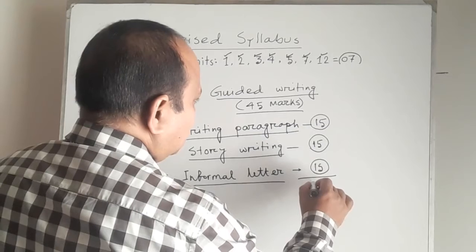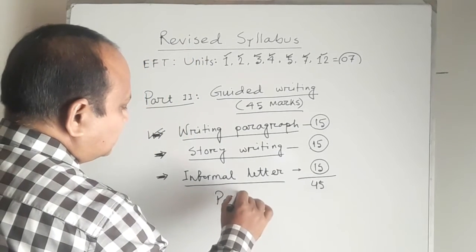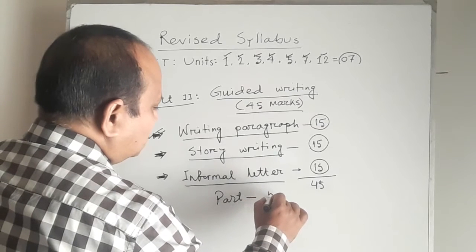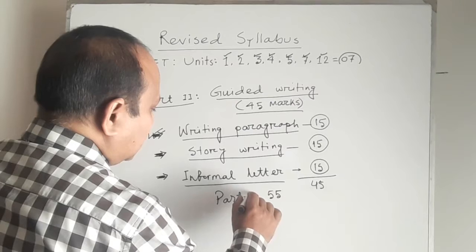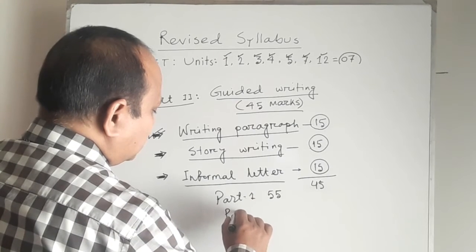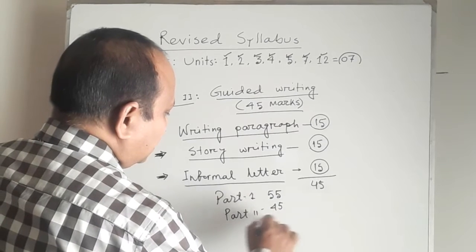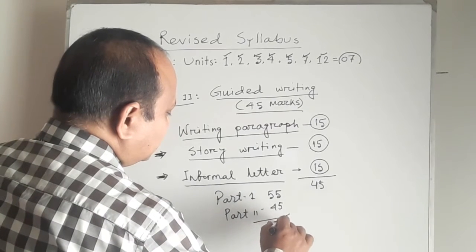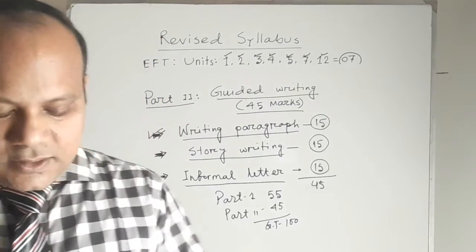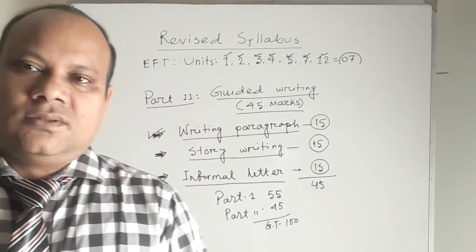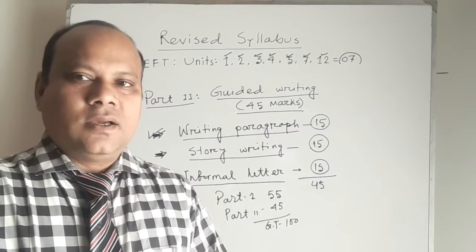So in total 45. And you know, part 1 you have to answer for 55 marks, and part 2 you have to answer for 45 marks. So GT, grand total 100 marks, my dear students. So I think you have understood the revised syllabuses that is given to you by the board.